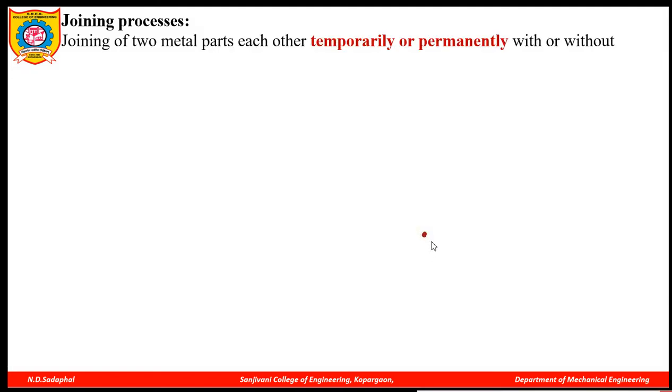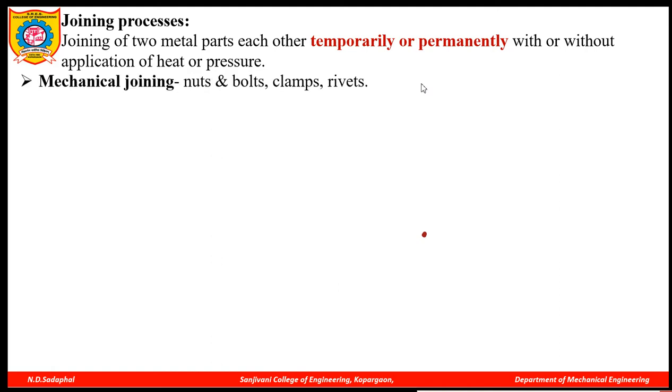So what is meant by a joining process, and which are the different types of joining process? First we'll see what a joining process is. When two metal parts are joined together temporarily or permanently, by application of or without application of heat or pressure, then the process is called a joining process. There may be application of heat or application of pressure.